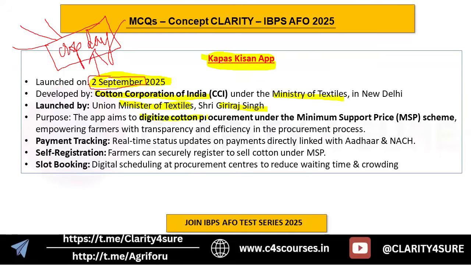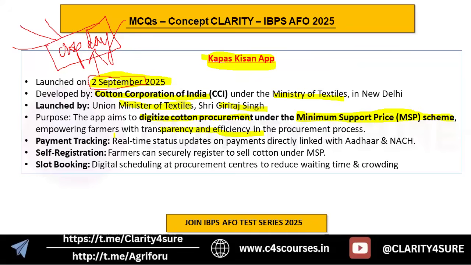What is the purpose of this app? It aims to digitize cotton procurement under MSP. You know that cotton is a crop for which MSP is announced, right? So to procure the cotton crop under MSP, the whole process will be digitized using this Kapas Kisan app, empowering farmers with transparency and efficiency in the procurement process.